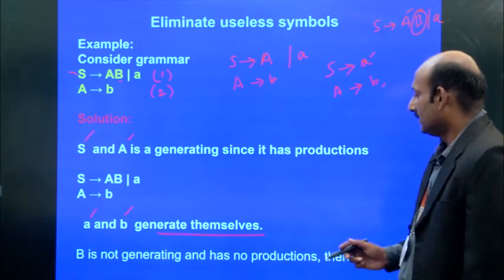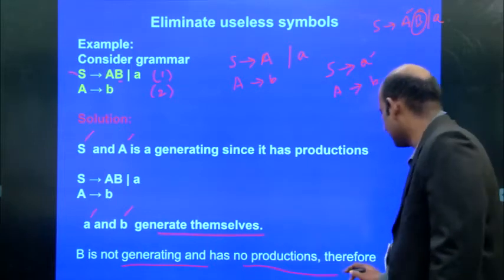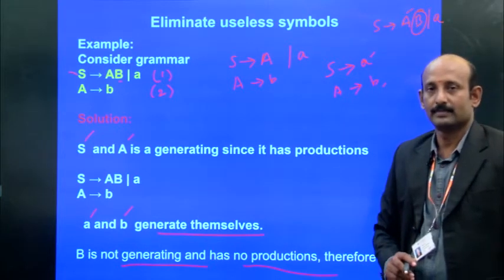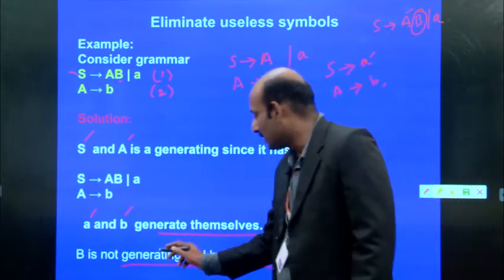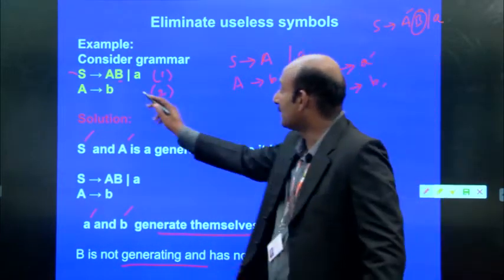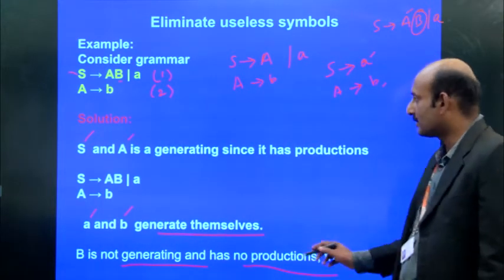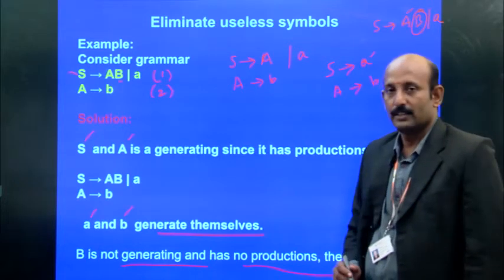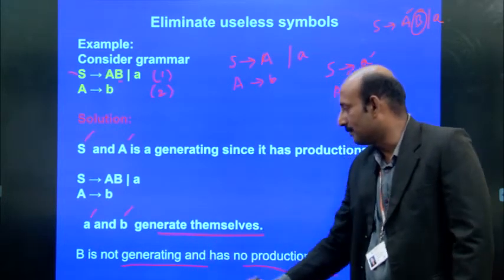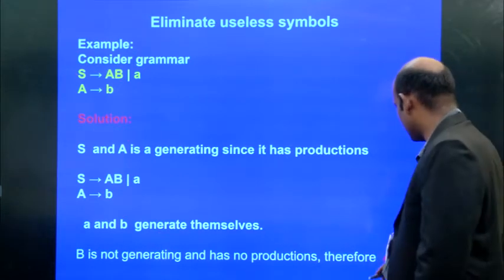So B is not generating and has no productions. B is not generating because B does not produce any terminal symbols or strings, and has no productions. That is what is mentioned here: B is not generating and has no productions, therefore it is useless.